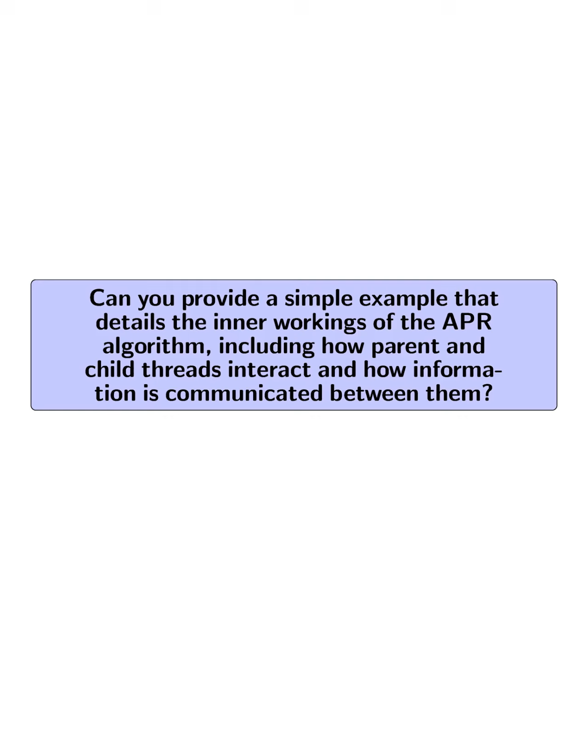Can you provide a simple example that details the inner workings of the APR algorithm, including how parent and child threads interact and how information is communicated between them?